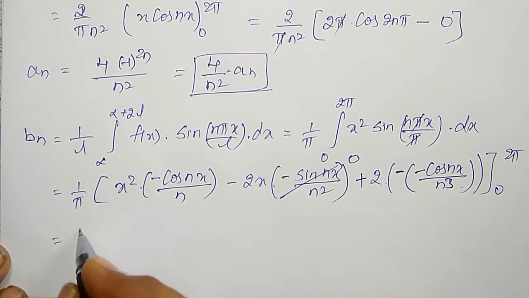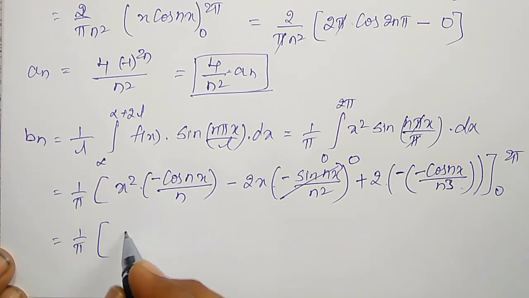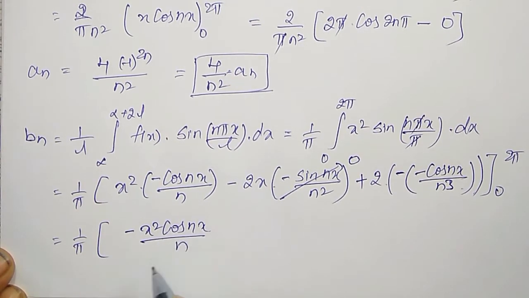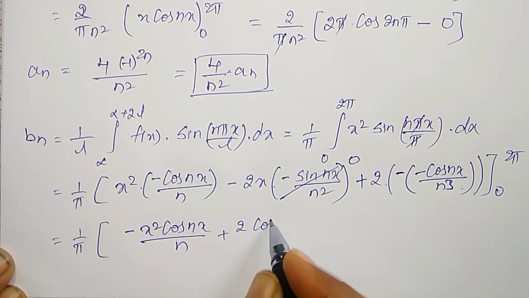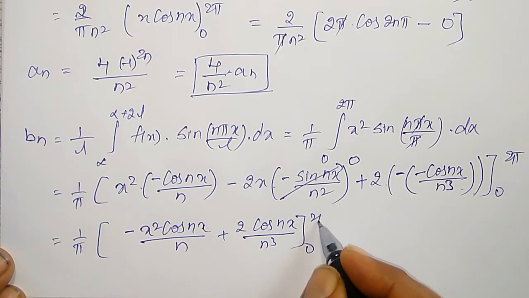Let me simplify first with 1 by pi, then I will substitute. That is minus x square into cos nx divided by n, and this one is minus of minus plus 2 times cos nx divided by n cube. For these two I will substitute the upper limit and lower limit.